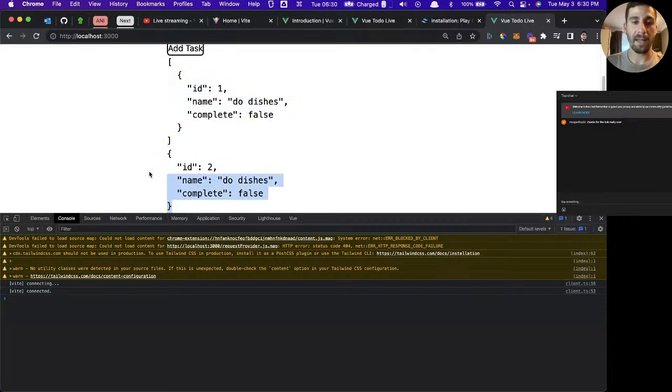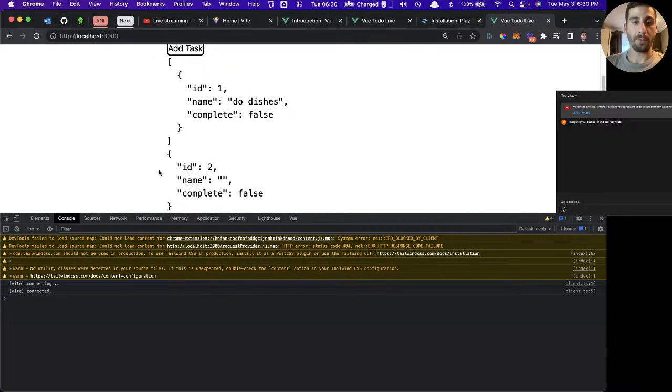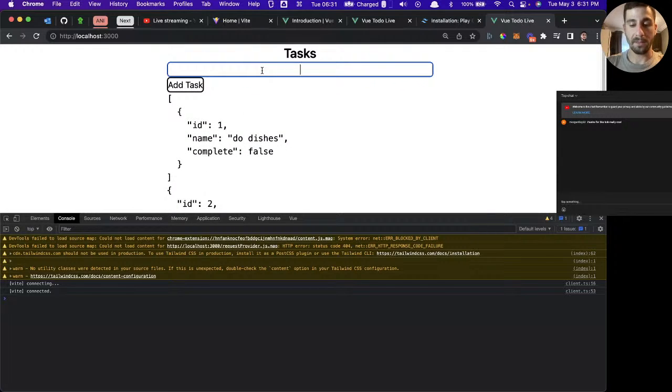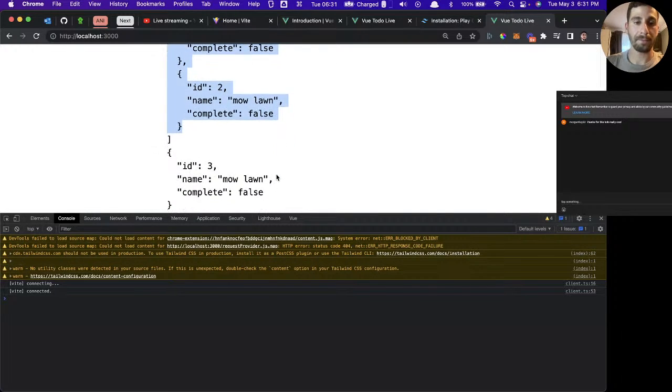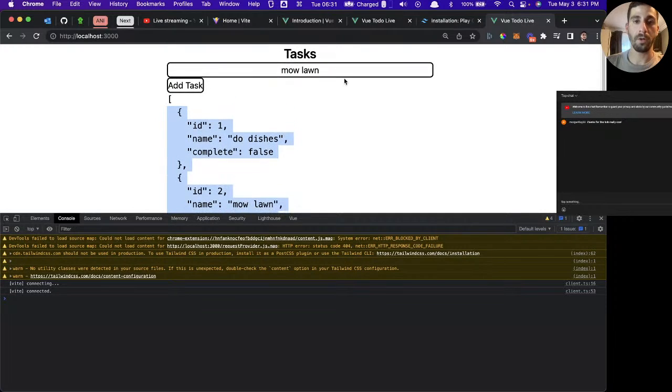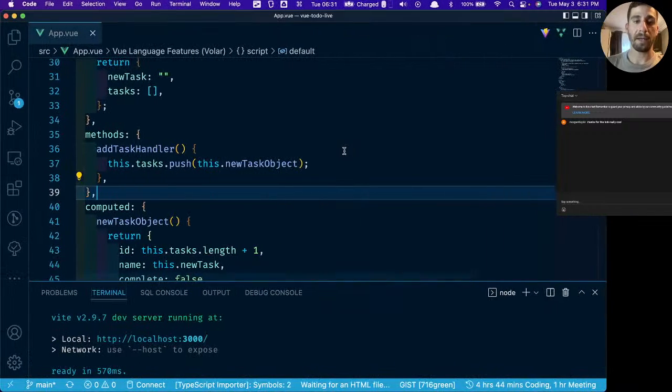Now we have the second task already ready to go with an ID of 2, because that's the length of this array plus 1. It still says do dishes because we didn't clear this out. If we delete that, now we see that we have another blank task template. And as soon as we enter something and throw it in here, we'll see what happens. Mow lawn. Add task. Now we have 2 objects inside of our array. And we have the third one ready to go. But again, we still have mow lawn in there. So there we go. Everything's working as expected.